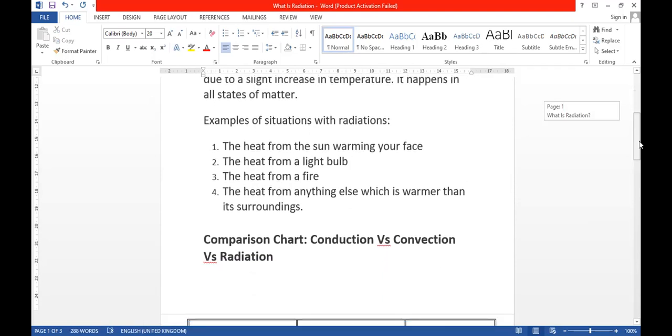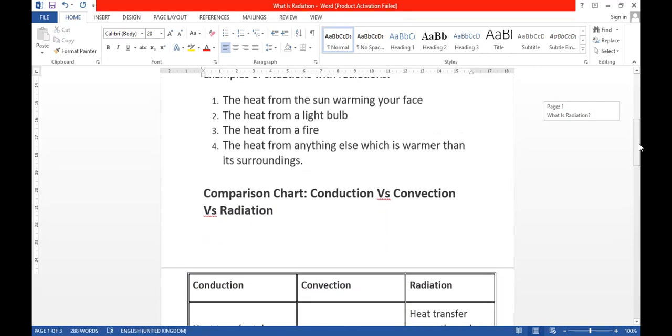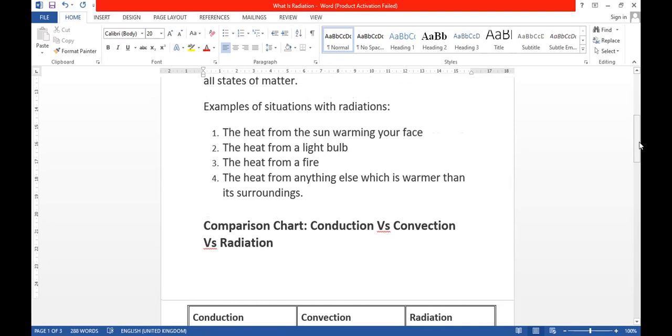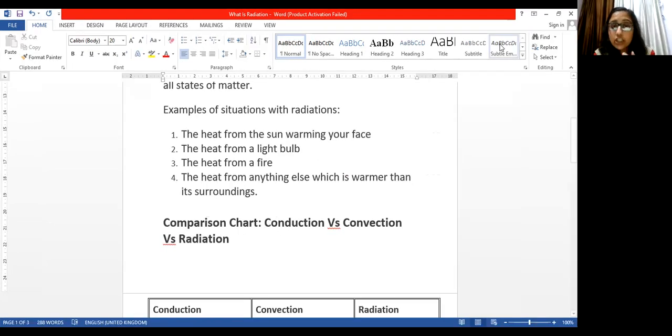Now, examples of situations with radiation. So what could be some other examples? We have already discussed one. The other examples are the heat from the sun warming your face. This is again an example of radiation, because we are not in physical contact with the sun, but we are getting its heat through the electromagnetic waves.